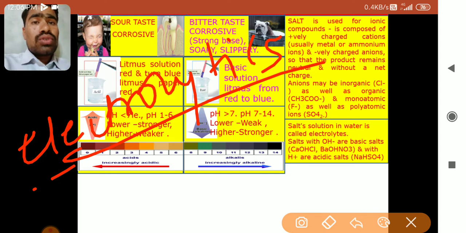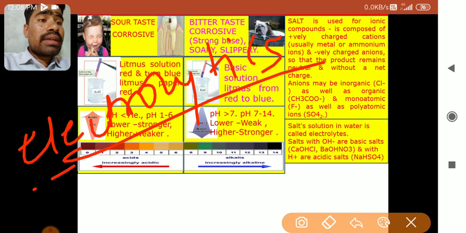So salt solutions, aqueous solutions of salts, can be used as electrolytes. Okay, for electroplating we use electrolytes. For prevention of rusting, one of the methods is called electroplating, and for this electroplating, desirable electrolytes are used. Electrolytes are nothing but the solution which passes current through it.